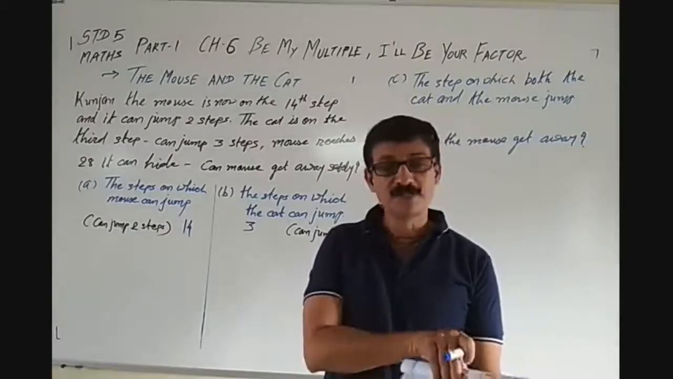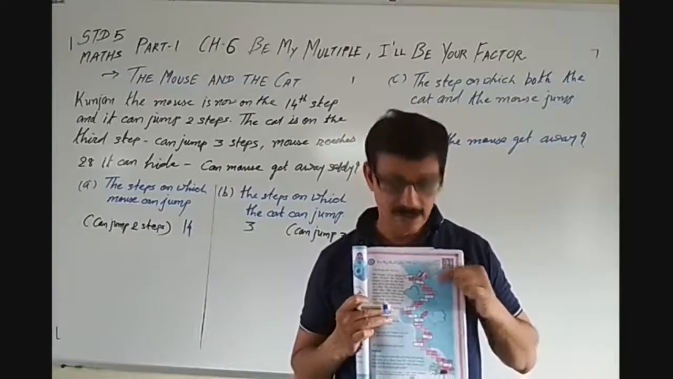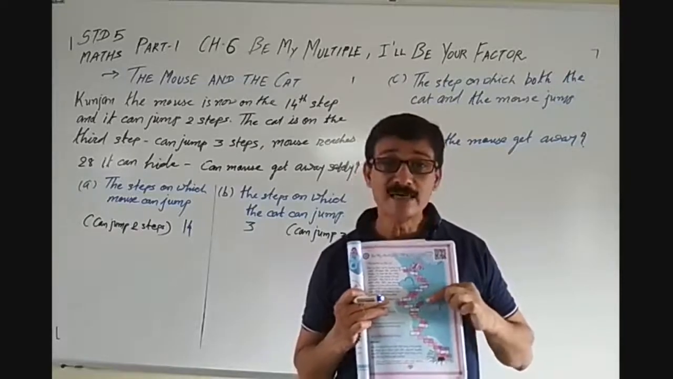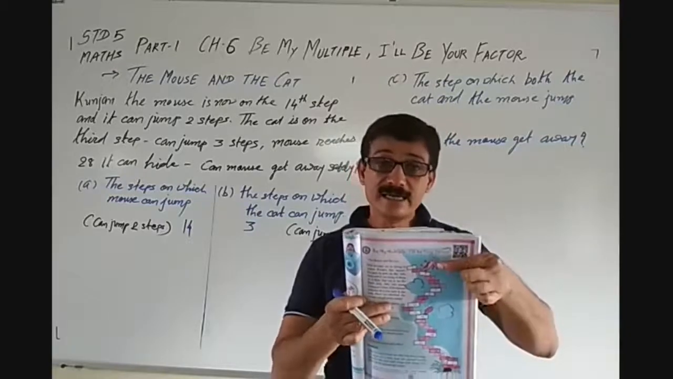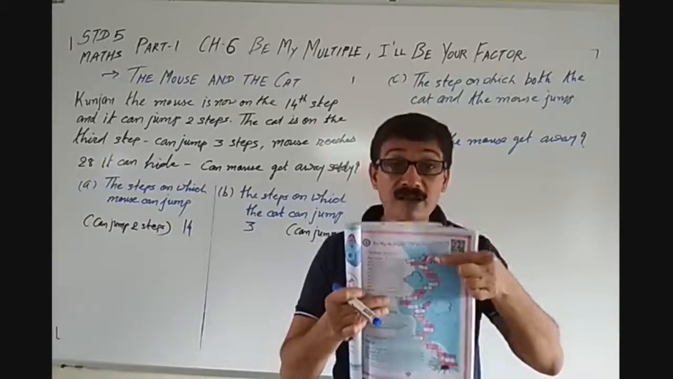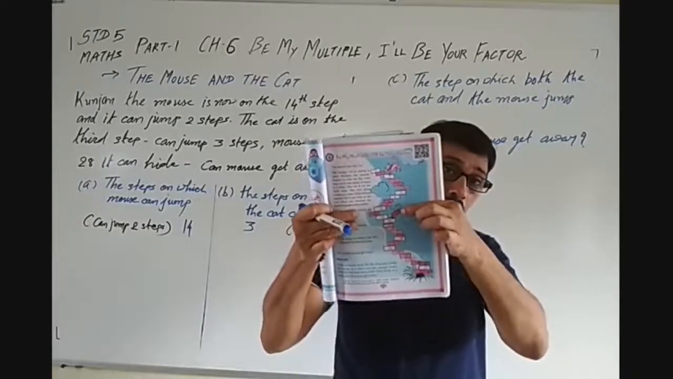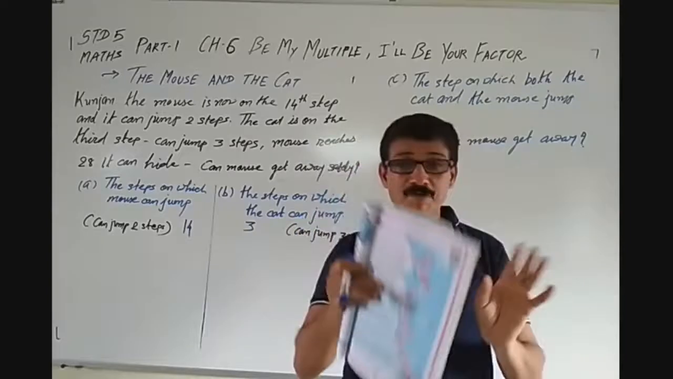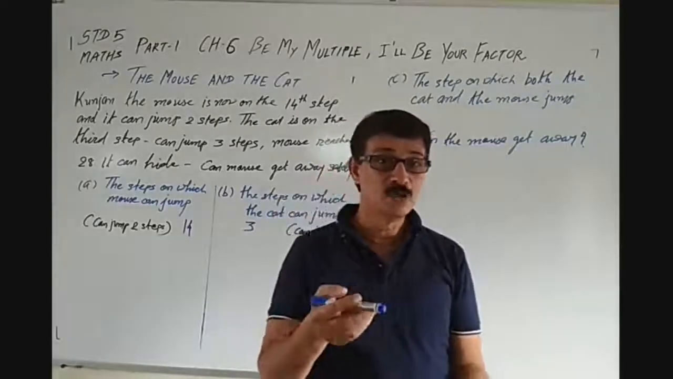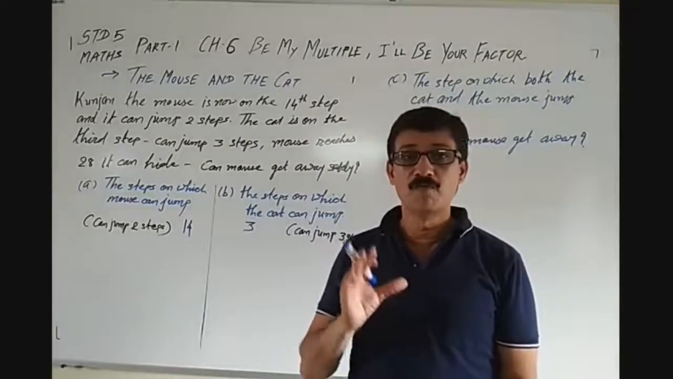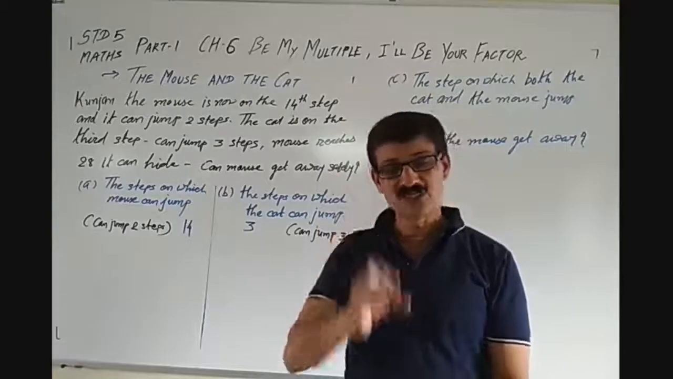First of all, observe this page. Can you see a cat is there? Can you see a mouse is there? Okay, on which step is the cat? The cat is on the third step and the mouse is on the 14th step. Okay, have you observed this? Now, as I am telling you every time, first of all understand the things, questions, whatever it is. So let's start our chapter.